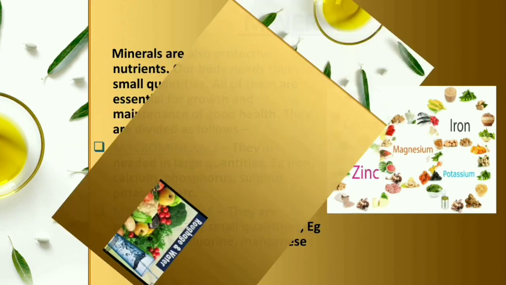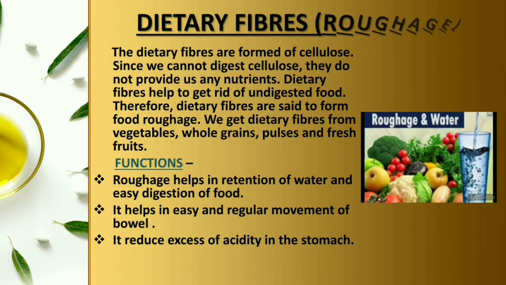Now the next is dietary fiber, that is known as the roughage. These are also important for our body. The dietary fibers are formed of cellulose. Cellulose we already read. It is a type of carbohydrate. Since we cannot digest cellulose, they do not provide us any nutrient. Dietary fibers help to get rid of undigested food.